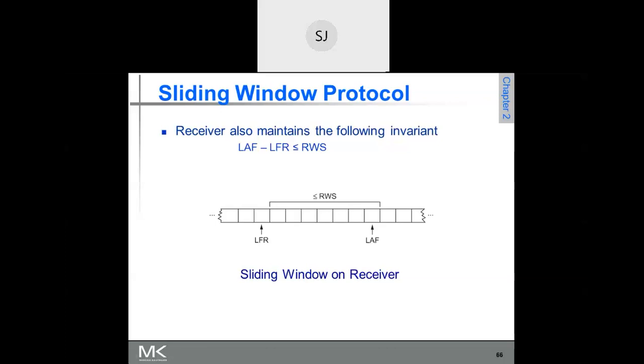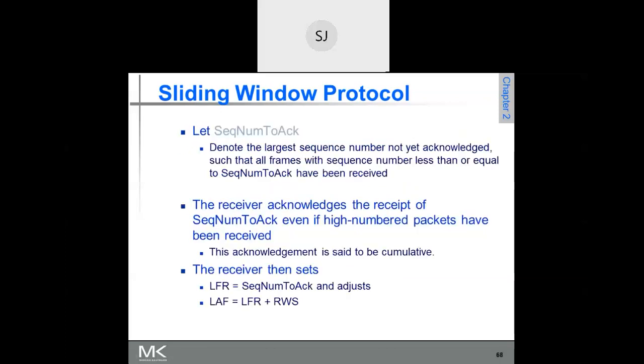For 17, since it is not received, he is not going to send the acknowledgement. Even if higher numbered frames have been received, because in between there is one frame missing, he is not going to consider these higher numbered frames. So this acknowledgement is called cumulative acknowledgement. Suppose I send acknowledgement for 17, that means up to 17, all the frames have been received successfully. Such an acknowledgement is called cumulative acknowledgement.